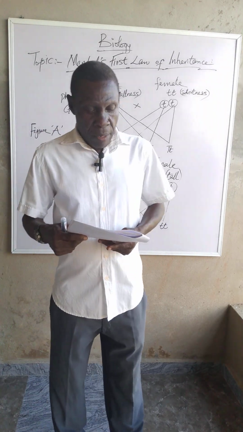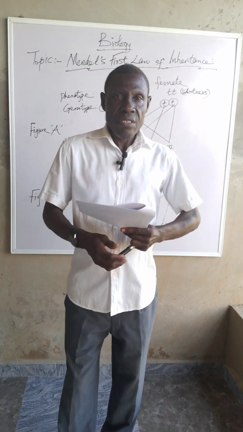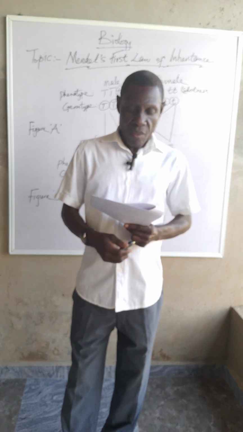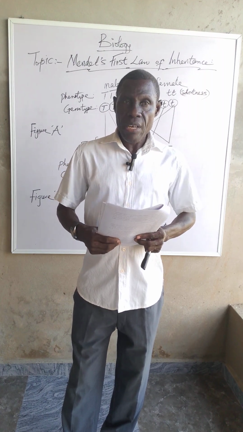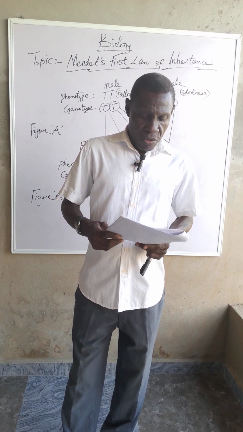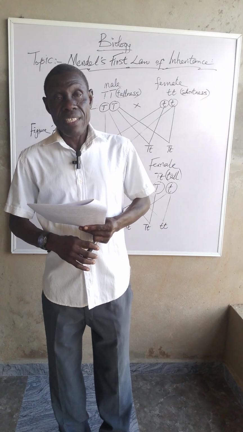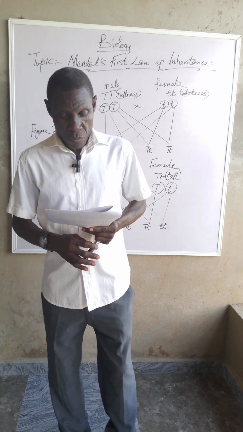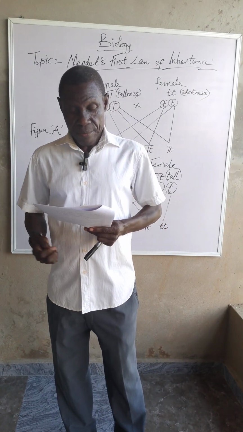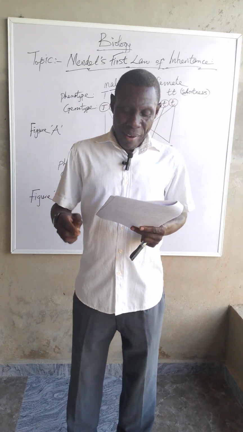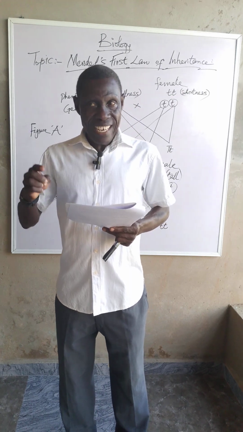When I was giving lectures on terminologies in genetics, I told you certain things you ought to know as you advance in biology. Let me give some few hints here. Letters, alphabets, are used to represent the genotype of the traits. In the case of complete dominance, the capital letter forms the first letter.